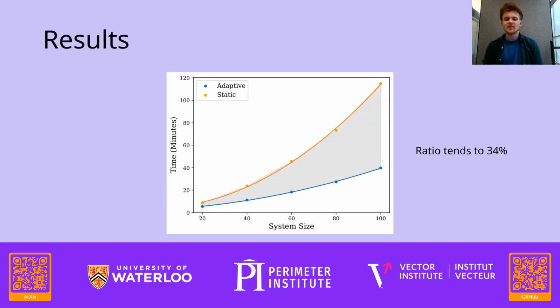We can compare the time difference between the adaptive and static methods for a one-dimensional Ising model as a function of system size. Here we can see that as the system size increases, we get a more noticeable time difference. This takes the form of a quadratic, and we can look at what the ratio between adaptive and static models tends to as the system size increases about bound. We have found that this increases to approximately 34%.